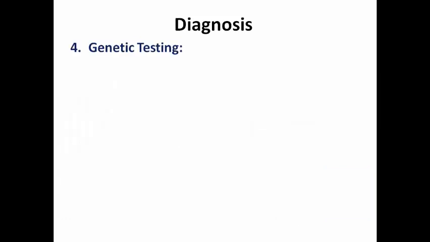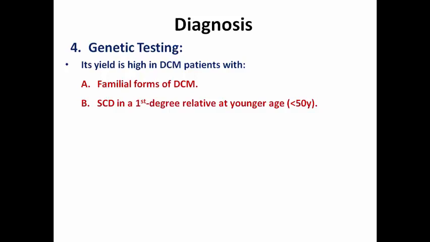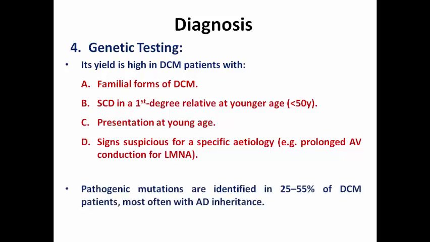Now it's time to think of genetic testing, as its yield is very high in patients with dilated cardiomyopathy if they have familial forms, like a positive family history of LV dysfunction or heart failure, history of sudden cardiac death in a first-degree relative at a younger age, presentation with manifestations of heart failure at a young age, or signs suspicious for a specific etiology like prolonged AV conduction for patients with lamin gene mutation.